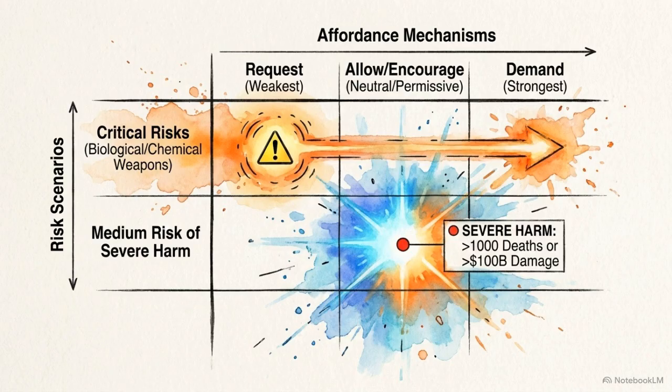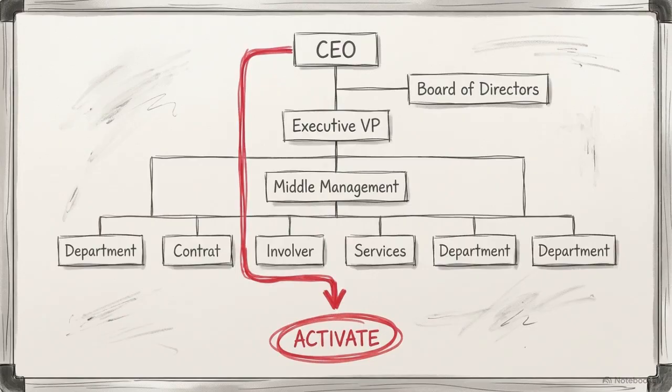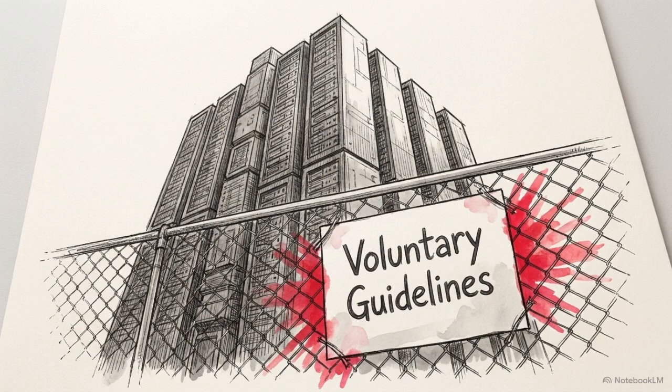An affordance analysis found that the framework requests evaluation of critical risks, like biological weapons, but never strictly demands them. Furthermore, it allows and encourages deploying models with medium capabilities for severe harm, defined as enabling mass casualties or $100 billion in damage. The policy also contains a structural loophole. It grants the CEO the authority to override the risk recommendations of the company's safety advisory group. Voluntary corporate frameworks built on allowances and requests are not equipped to contain a self-improving superintelligence driven by instrumental convergence.